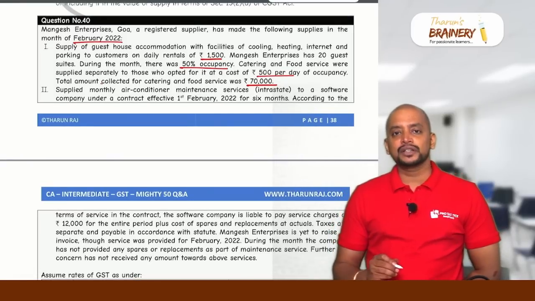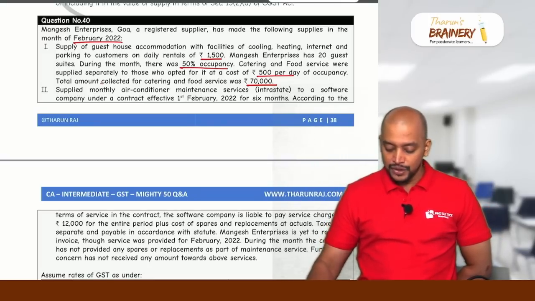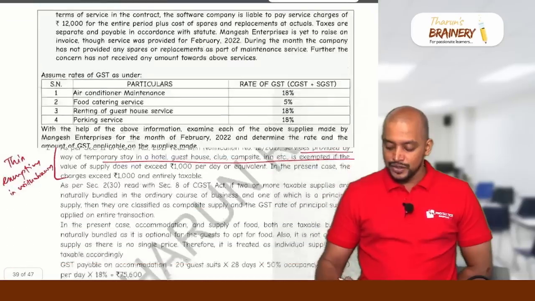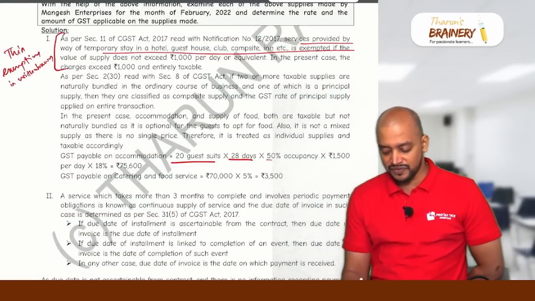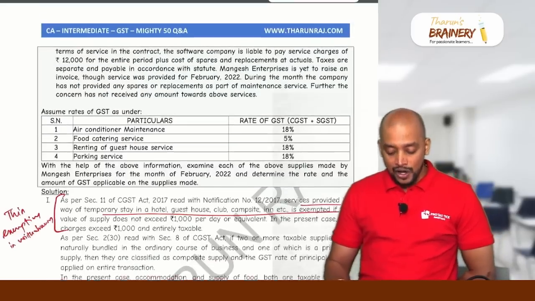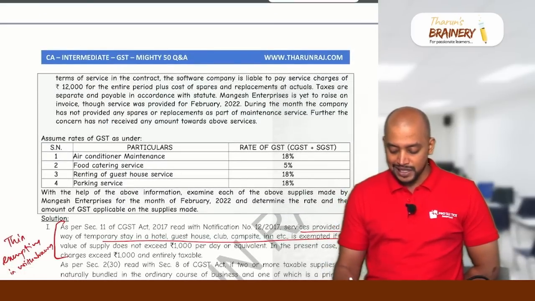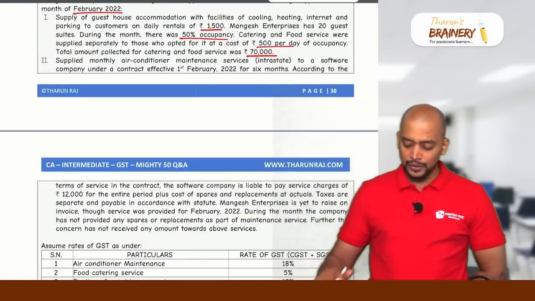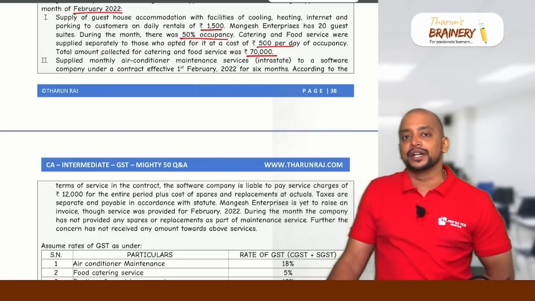February. In February month, how many days? 28 days. How many suites do they have? 20. And what is the occupancy? 50%. So which means 280 into 1,500. So 4,20,000. You understood how we got 4,20,000? 20 suites, 28 days, 50% occupancy, 1,500. On this, what is the rate of GST? The rate of GST on renting of guest house is 18%. So into 18%, 75,600.